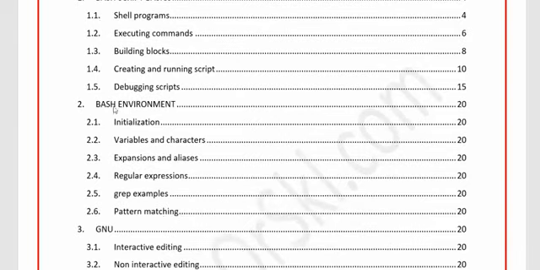And then in the bash environment, we have started understanding how a shell initializes. That means we have understood what is .bash_profile, what is .bash_logout. This is with respect to the Linux environment though, because these files will be different for AIX. For example, there will not be .bash_profile, instead you will have .profile. So that would be the difference, but the functionality will be almost the same, because on AIX the default shell is Korn but not Bash. And we have understood that initialization part, and also how we define variables and also characters